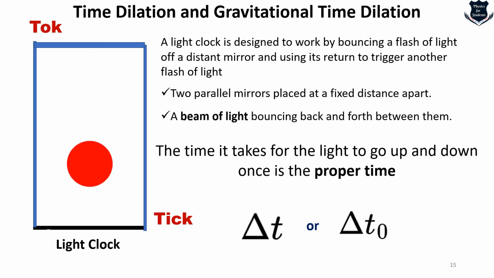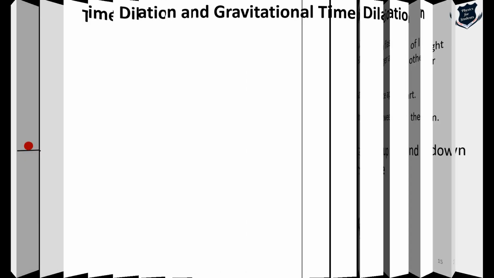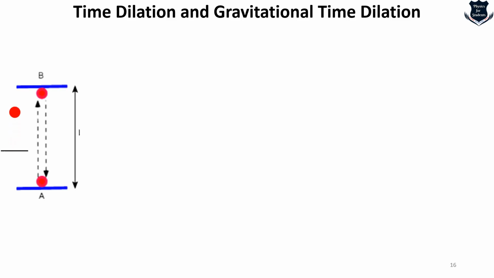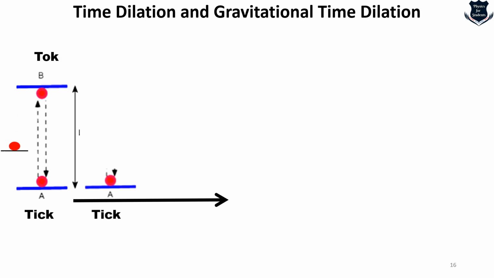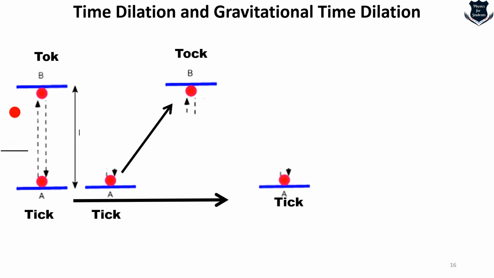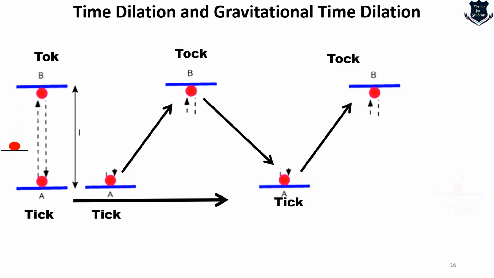So the light clock goes up and down, and each up and down basically measures a cycle. Now if I take the same tick-tock clock going up and down, and I make the light clock move at a good velocity in the x direction, just try to imagine: if a tick happens over here, then the tock will happen over here, because I'm moving in the x direction. Again from this tock, if I move further, then the tick will happen over here. And from this tick again, if I move with this light clock, the tock might happen over here and the tick might happen over here, and it goes on and on.